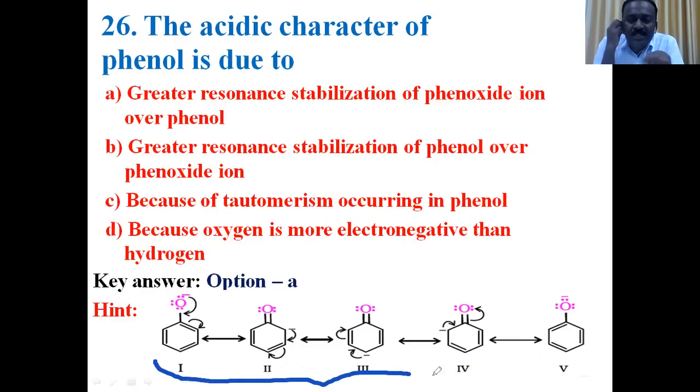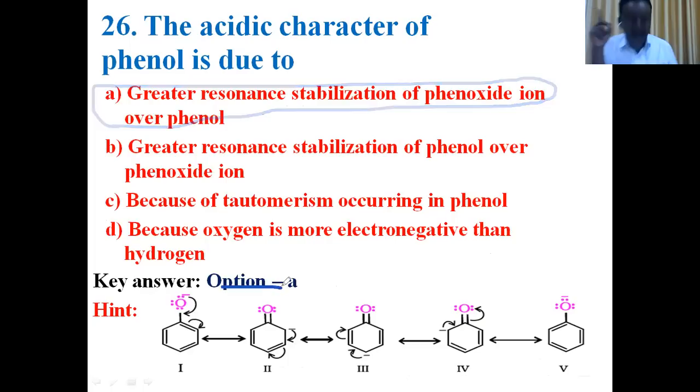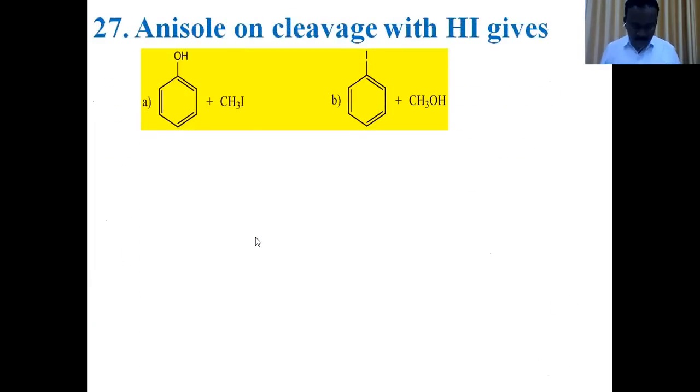The more the delocalization, the more stable it will be. So when compared, the phenoxide ion is more stable because of resonance than phenol. So the acidic character of phenol is due to greater resonance stabilization of the phenoxide ion over phenol. Option C is the right answer.